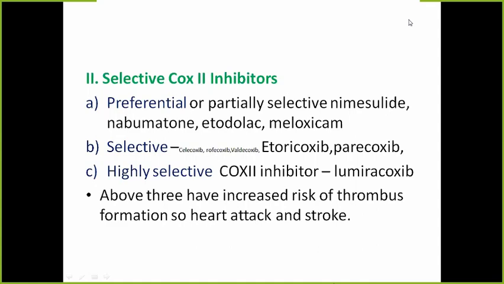Third, C is highly selective. Highly selective means these are the most efficacious for inhibition of COX-2, and there is only one example, that is lumiracoxib. Okay, so this is about the classification. Main thing you have to remember is that the drugs can be either COX-1 inhibitor, COX-2 inhibitor, or both inhibitors. Preferentially COX-1 inhibitors, there is no separate list that which drugs are preferential. I have not given you, but non-selective list I have given.